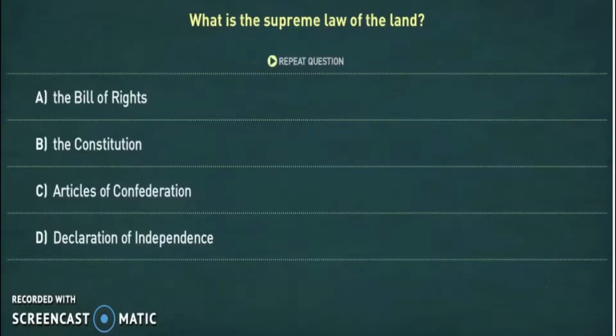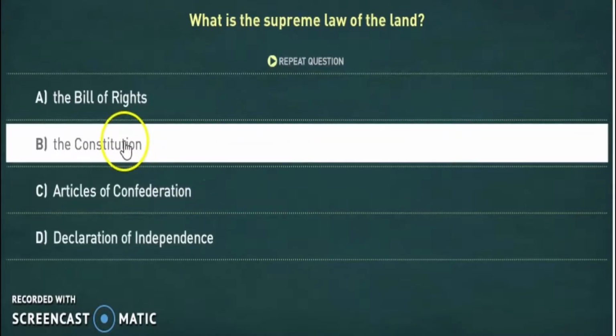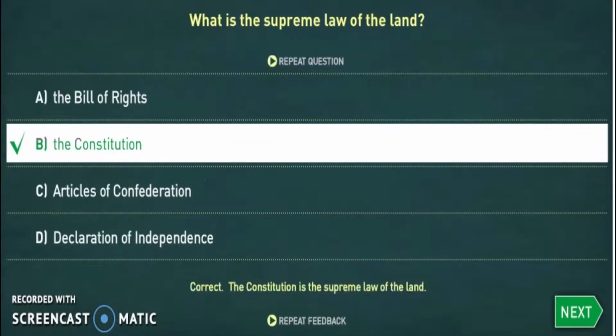What is the supreme law of the land? Correct. The Constitution is the supreme law of the land.